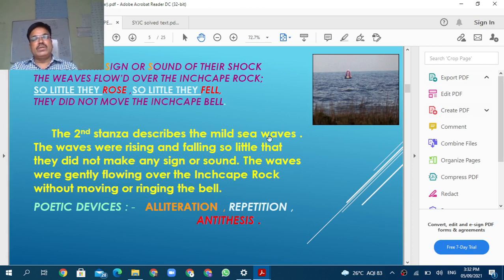Now see here, here also in the second stanza, what is given? That is, the information is given about the waves. Okay, about the ocean. That is, what is the condition, what is the situation, what is the atmosphere of that ocean. And now see, here in the first line, sign and sound, two words are used there. Okay, what is the similarity there? That is, sign and sound, these are two words which begin with the same consonant sound, 's' sound. Here also 's' sound. Okay, and when such happens, it is called the alliteration figure of speech.